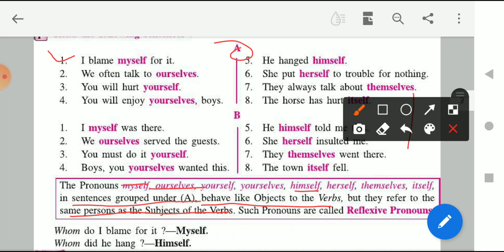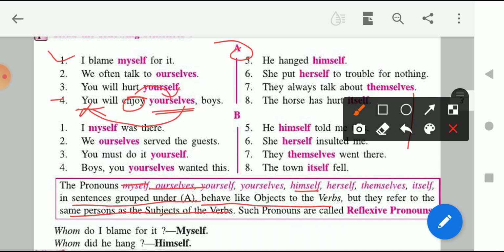So who is the subject in the sentence? Let's take example number 4. Here, first of all, the subject is you, right? And here what is the verb? That is enjoy, right? Yourself is the pronoun, which is basically referring to the subject, and it is also working as an object for the verb.